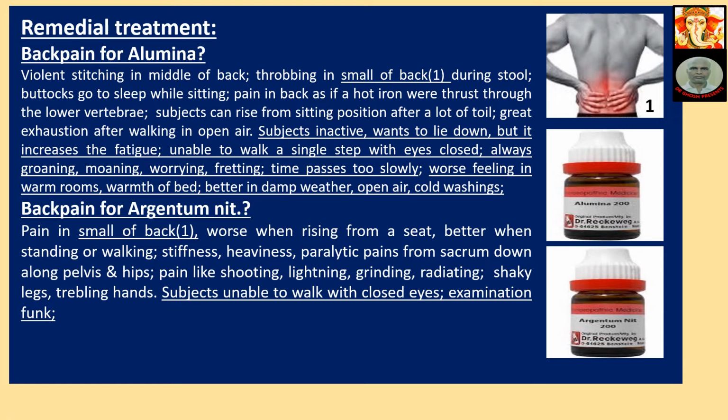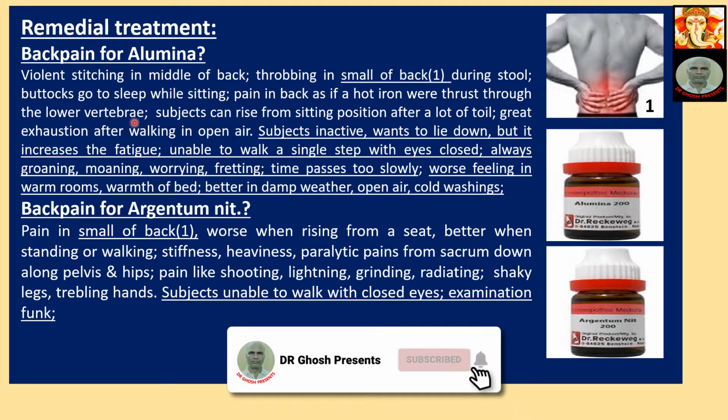Back pain for Alumina. Violent stitching in the middle of back. Here back means whole back, so middle means it can also include thoracic region. Throbbing in small of the back, that is in lumbar region. Here throbbing pain. During stool, buttocks go to sleep while sitting. Pain in back as if a hot iron were thrust through the lower vertebrae.